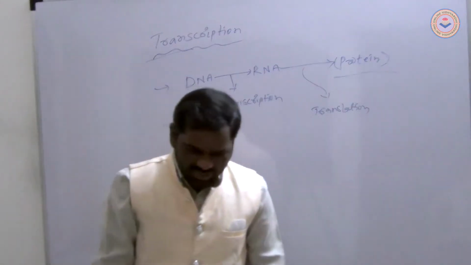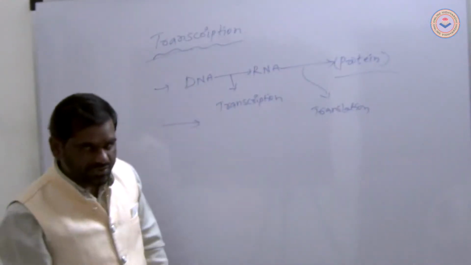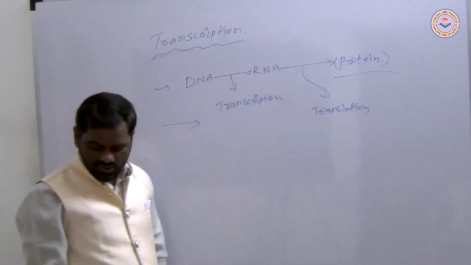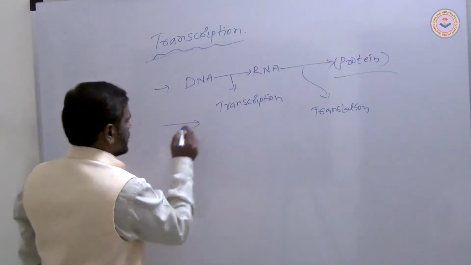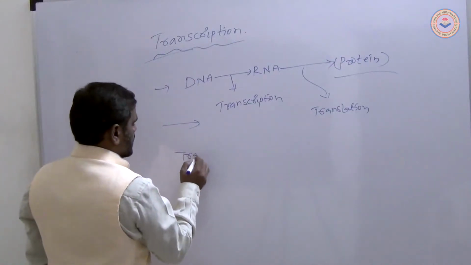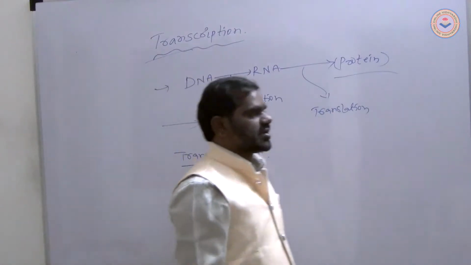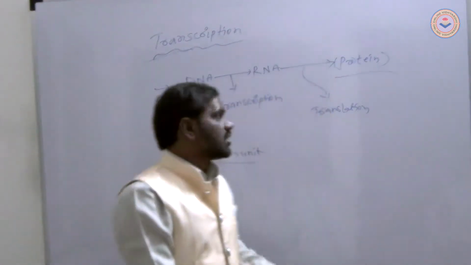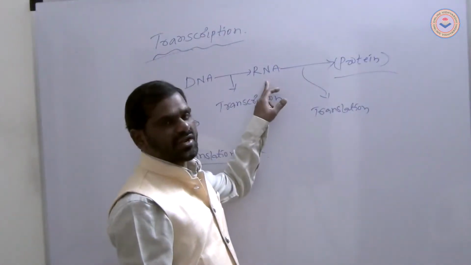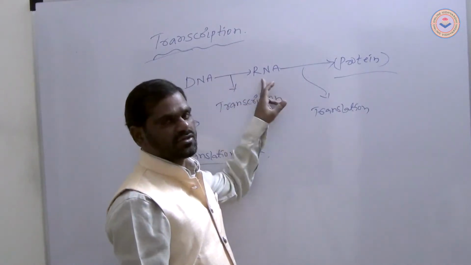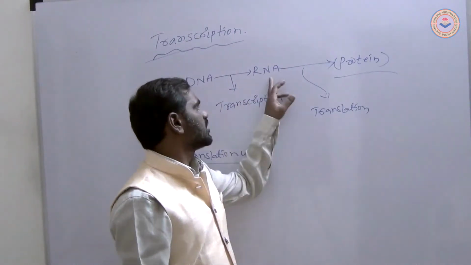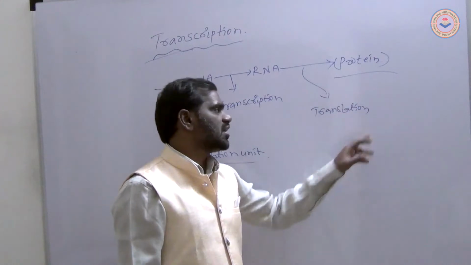Here, what is the transcription unit? What is the translation unit? Is it clear now? DNA changes into RNA, which is transcription. RNA changes into protein, which is translation.